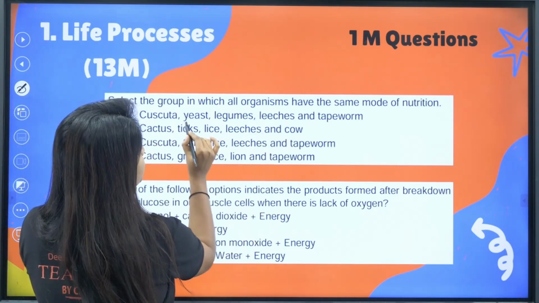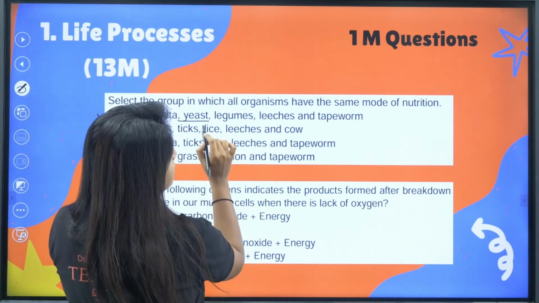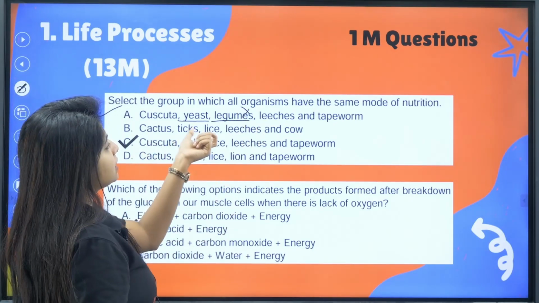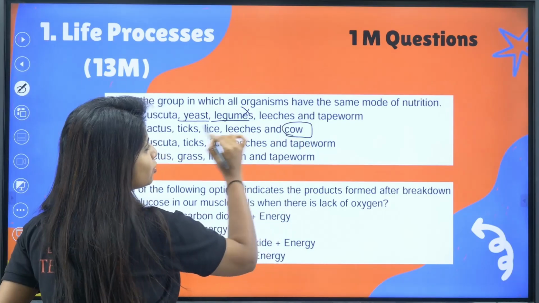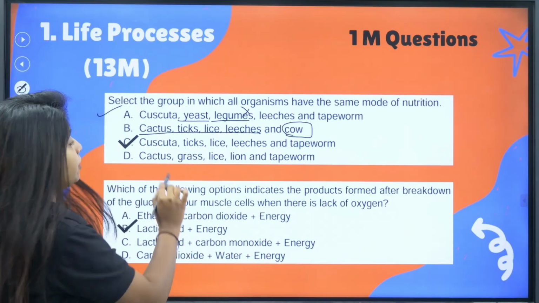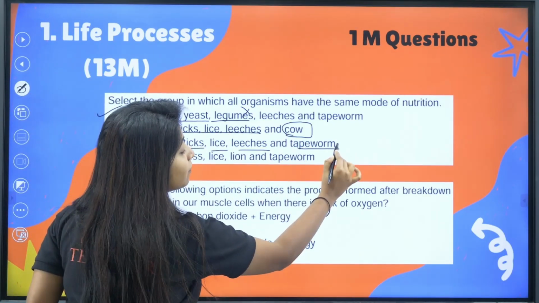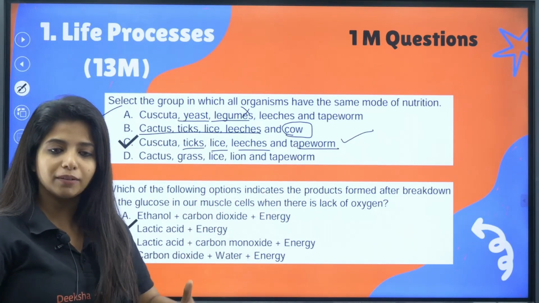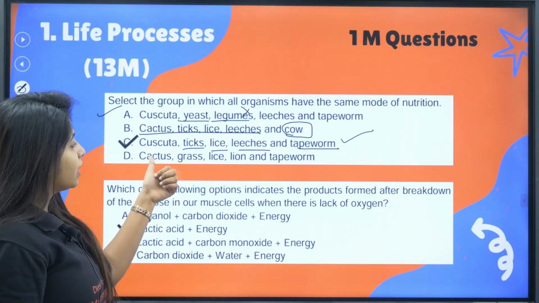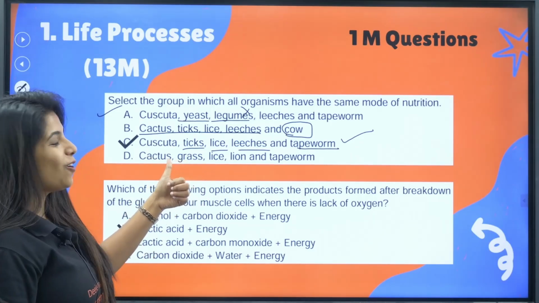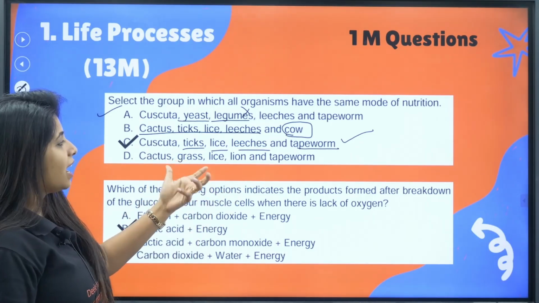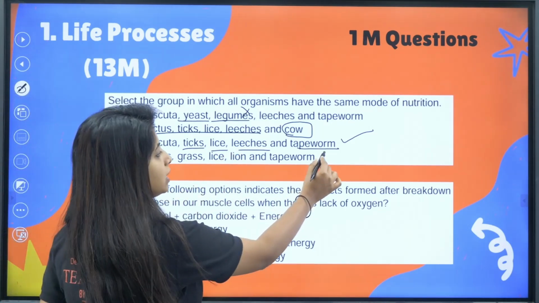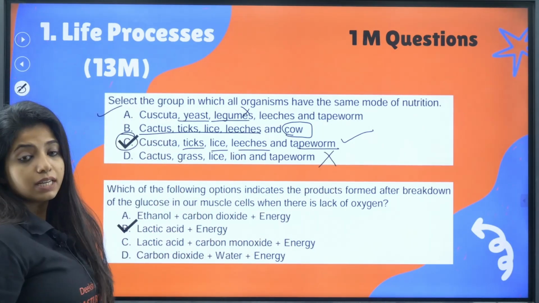Over here in the first group, yeast is saprophytic, not parasitic. Similarly, legumes is not parasitic, my dear children, so this is wrong. Okay, over here, ticks, lice, leeches and cow are there. Cow is not in this group, whereas others are. Now, cuscuta, ticks, lice, leeches and tapeworm, all of them are parasites. Cuscuta is a plant parasite, rest all of them are other organism parasites. Now, cactus is a plant, showing autotrophic mode of nutrition, right? Grass also shows autotrophic mode of nutrition. Lion does not show parasitic mode of nutrition, so I'll cancel this out. You have just one answer, and that is C.